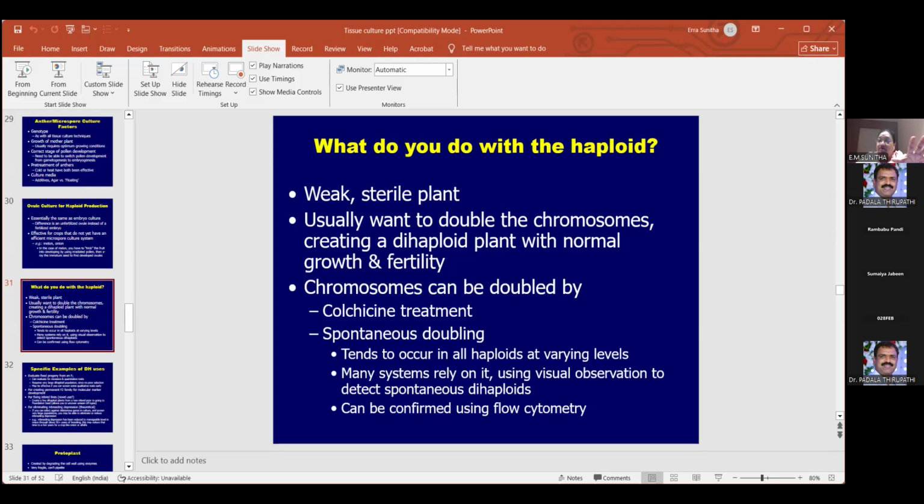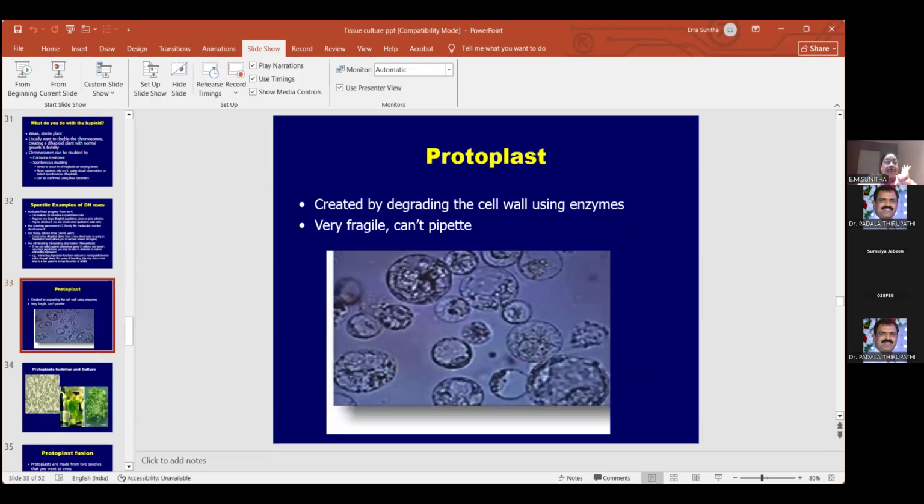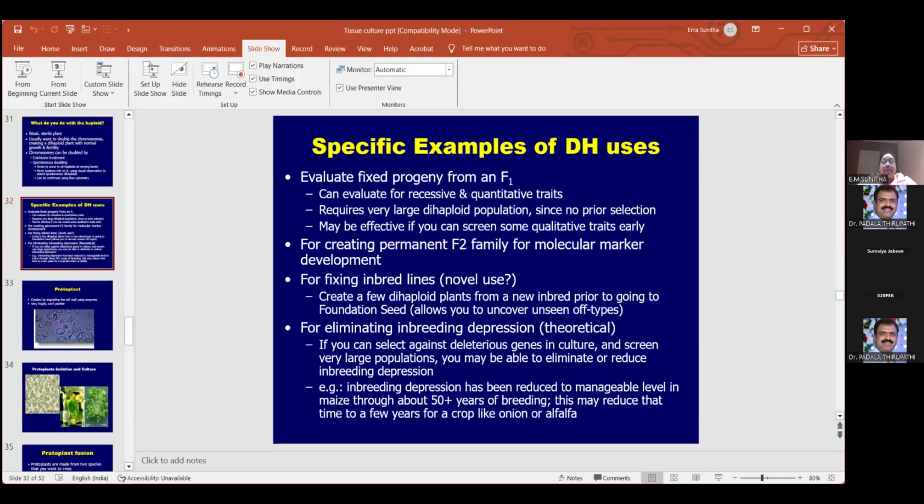You're not getting one from mother and one from father. You're getting this from the same haploid. దాన్నే డబుల్ చేస్తున్నారు కాబట్టి you call that dihaploid plants with normal growth and fertility, everything will be normal, but it is dihaploid. So the chromosomes can be doubled by colchicine treatment, or sometimes spontaneously also you will be having the doubling manaki kanipistu untundi anamata.